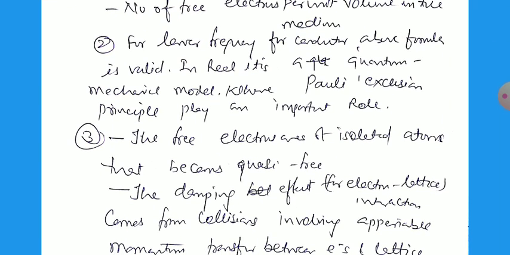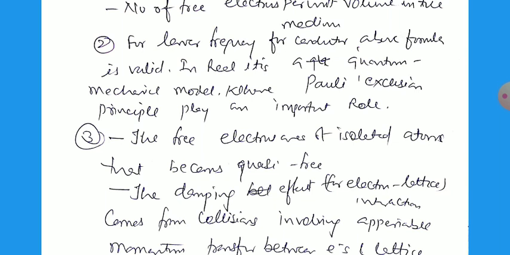The free electrons of the isolated atoms become quasi-free. Again, we can assume a picture that some electrons are completely free and some are quasi-free, meaning sometimes they are free but mostly connected to the atom. If some force increases, then they can be free.